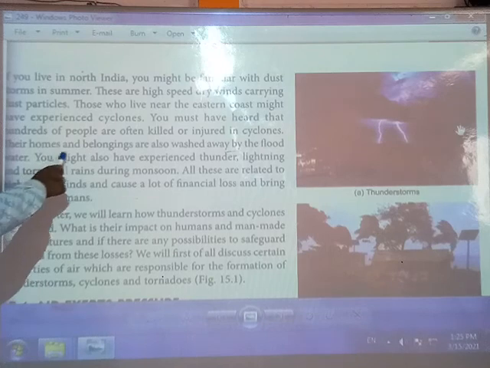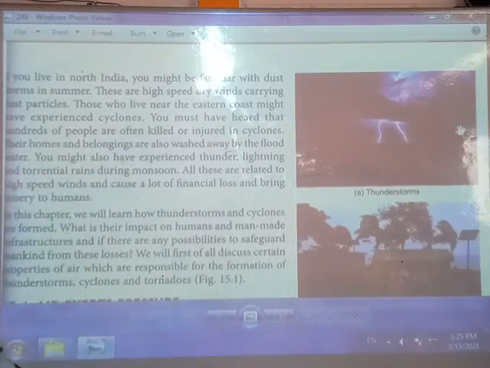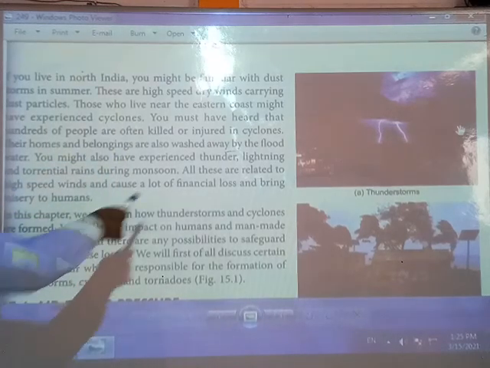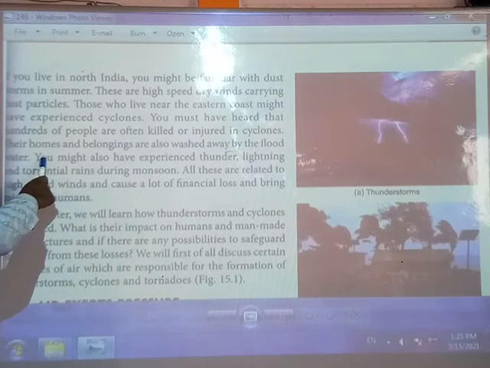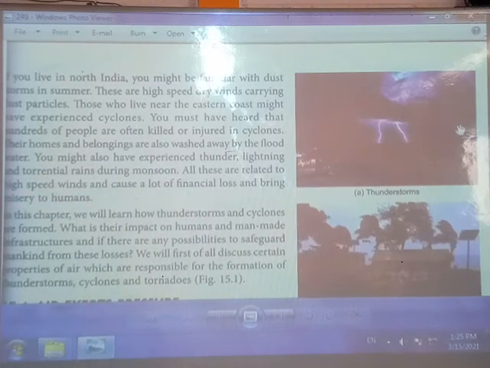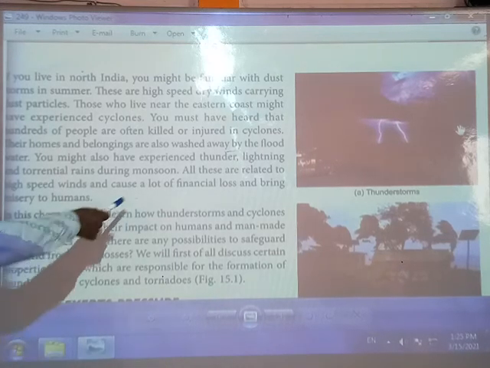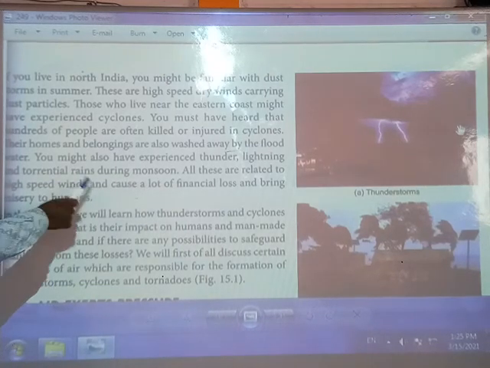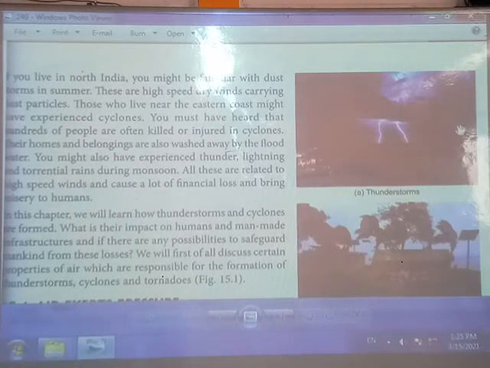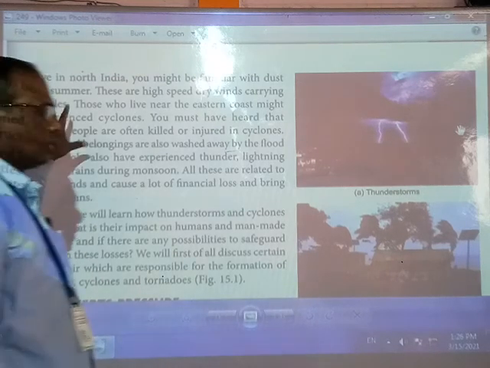Their homes and belongings are also washed away by floods and flood water. You might also have experienced thunder, lightning and torrential rains during the monsoon. All these are related to high speed winds and cause a lot of financial loss and bring misery to humans. What did you understand about this introduction?